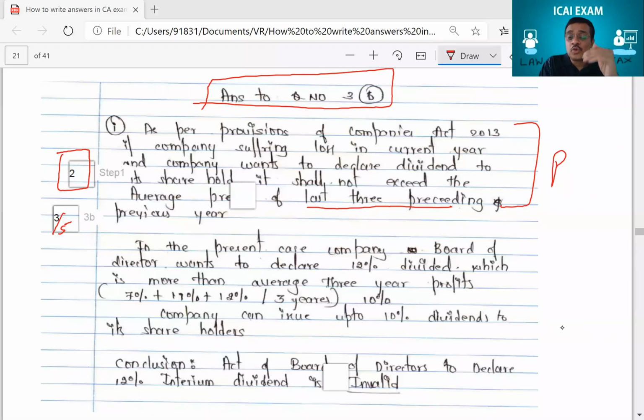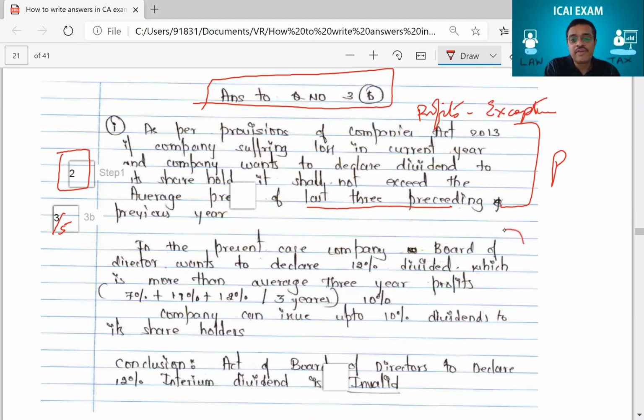This is the only point which the student did not write and therefore lost the marks. So I'm trying to teach you what the student wrote, and at the same time what you should have written extra. I think you've understood. So one point was missing. Because that one point was missing, this provision of law is half correct. So he should have written that extra point here. What is that point? Saying that it is out of profits of the company, and only as an exception. You should have written all that, right? If you had written that, you would have got that extra 1 mark also.